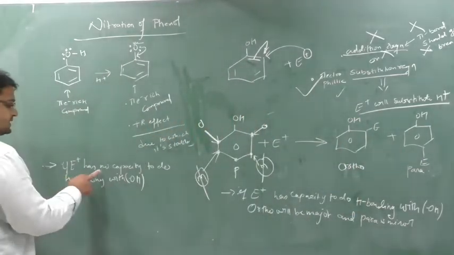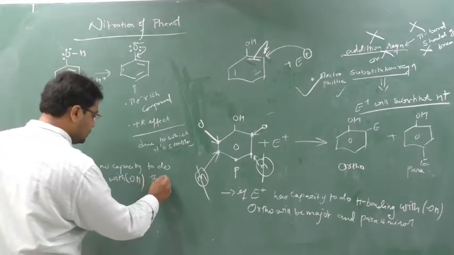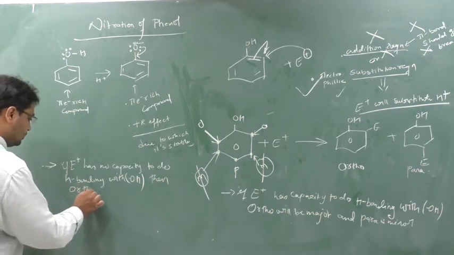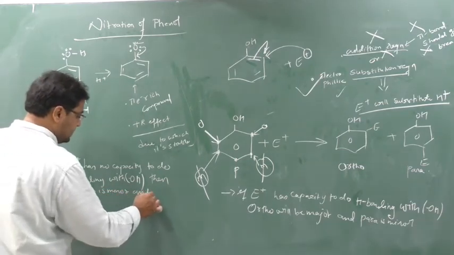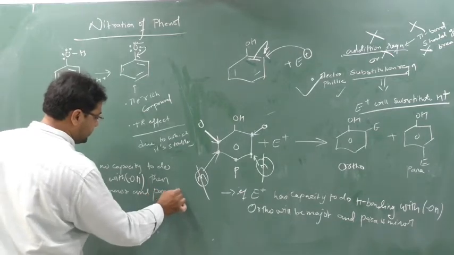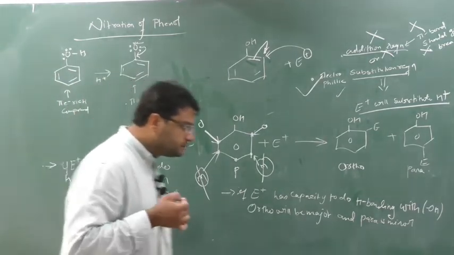So if E plus has no capacity to do H bonding with OH, then ortho is minor and para is major. Why so? This also I will tell you.